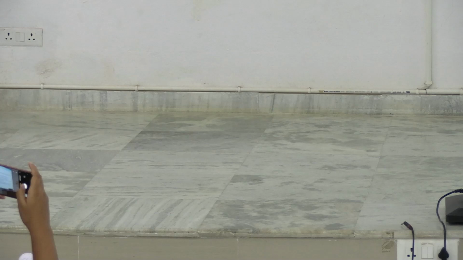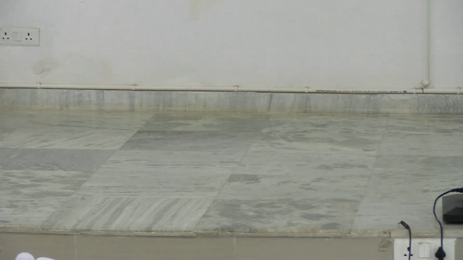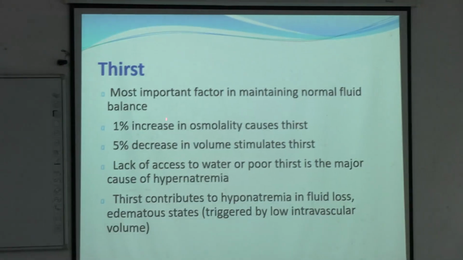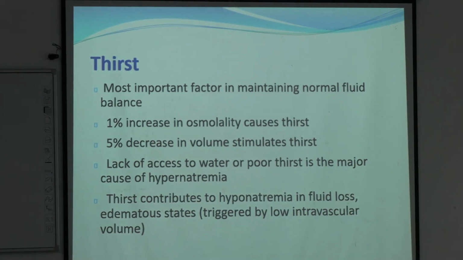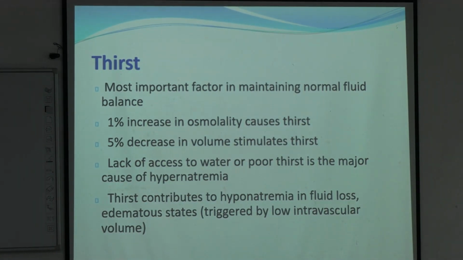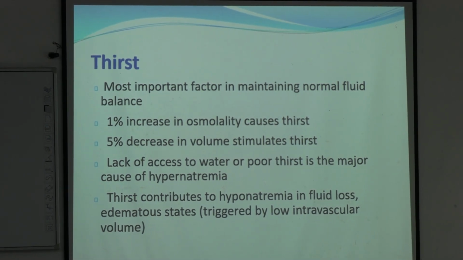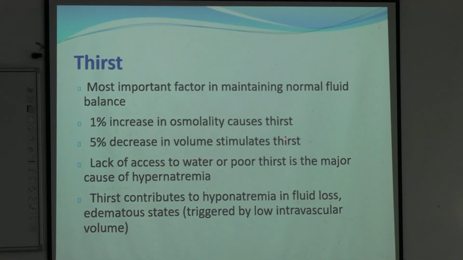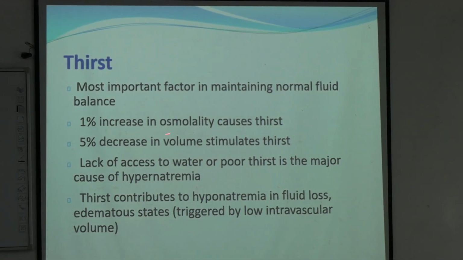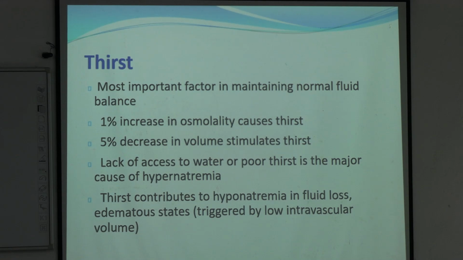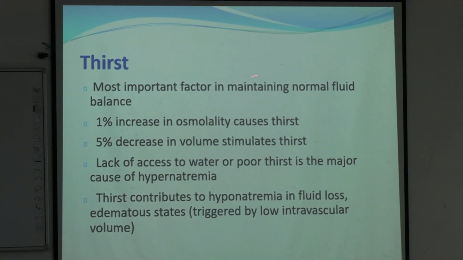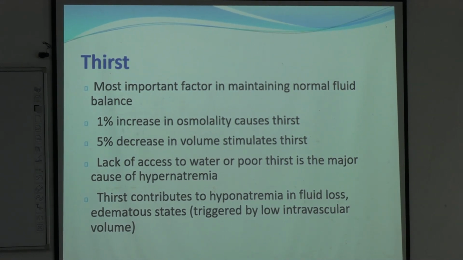Thirst itself is the major mechanism maintaining the normal fluid balance. 1% increase in osmolality causes thirst and 5% decrease in volume stimulates thirst. তাহলে osmolality আরো কত সেনসিটিভ বোঝা গেছে? Only 1% increase in osmolality can cause thirst, whereas 5% decrease in volume, মানে if blood volume is decreased by 5%, that will stimulate thirst. So this is the most important factor maintaining normal water balance.